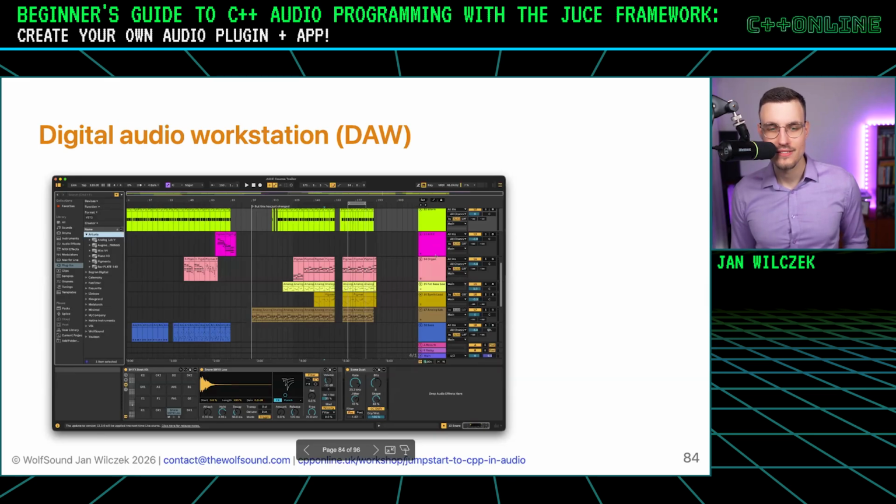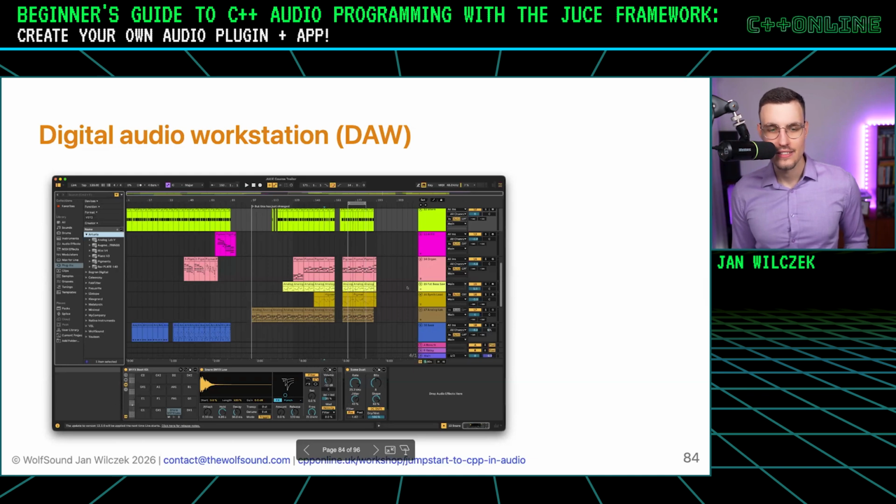So what you can see here is that we have multiple channels. Each one has some data on it. It could be an audio file, it could be a MIDI file. And then when we play back, the audio files just play back, and the MIDI file gets converted by a sound synthesizer effect into actual sound, and then we can put effects onto it.